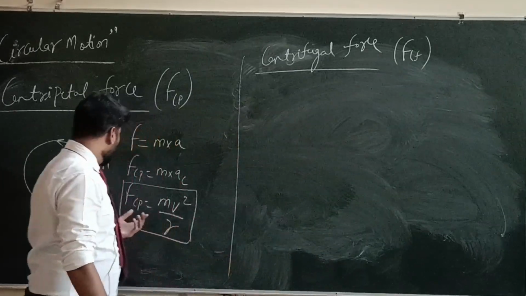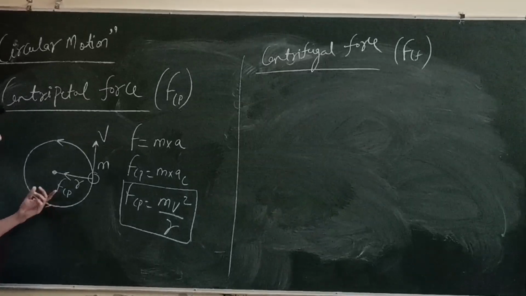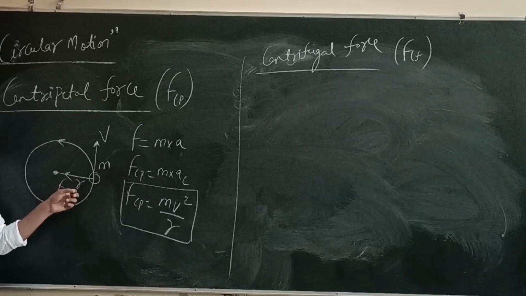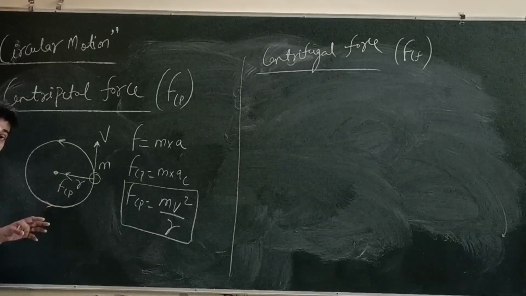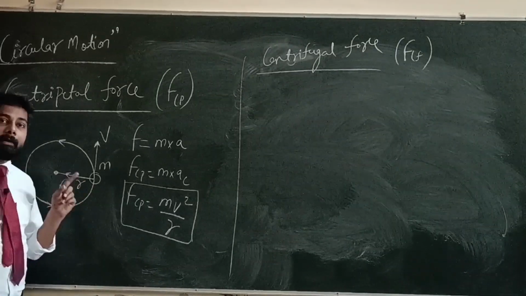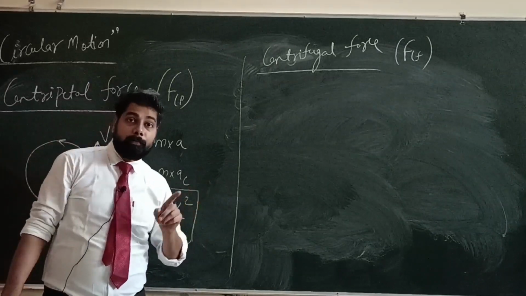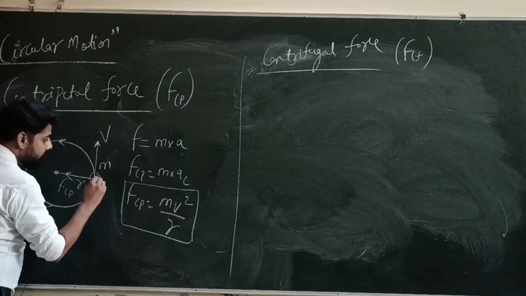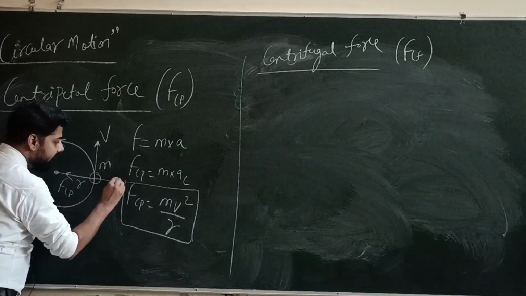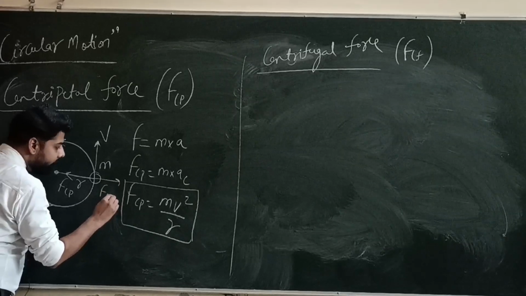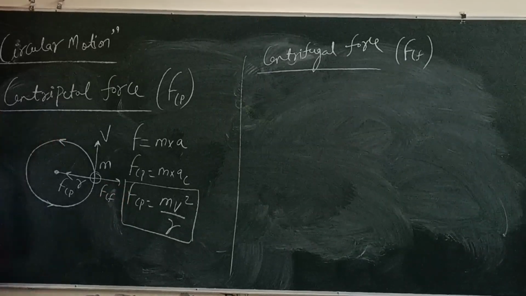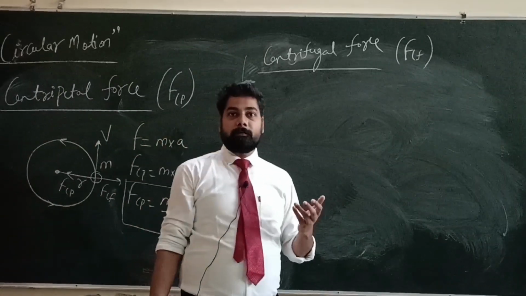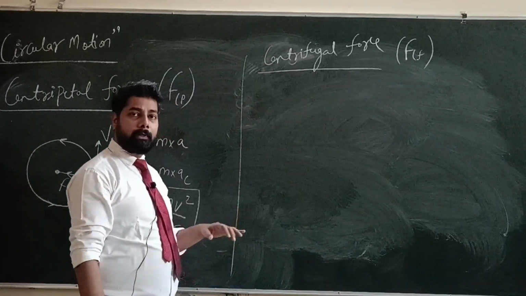So if a body is moving in a circular path, then the centripetal force keeps the body along the circular path and acts along the radius of the circle towards the center. But this is the action. So a reaction force will also be produced which acts along the radius but away from the center of the circular path. According to Newton's third law, the action force will always be equal and opposite to the reaction force.